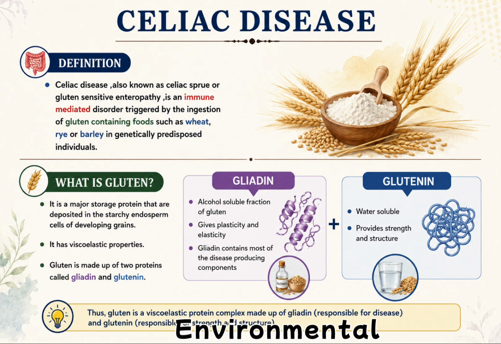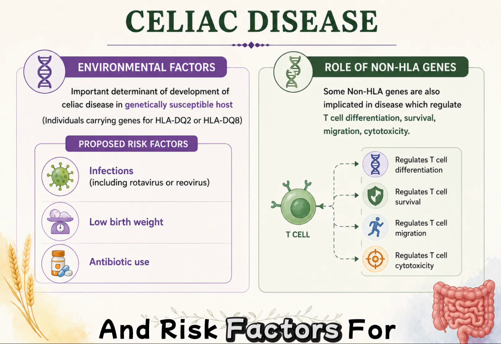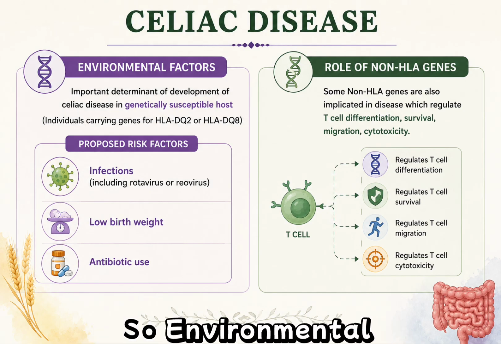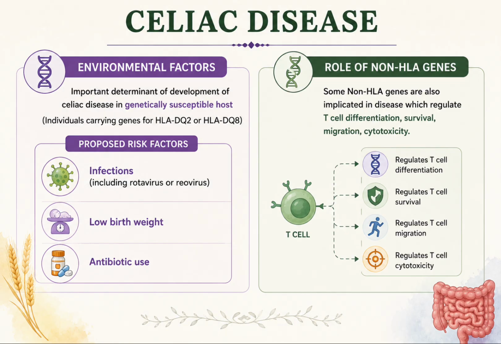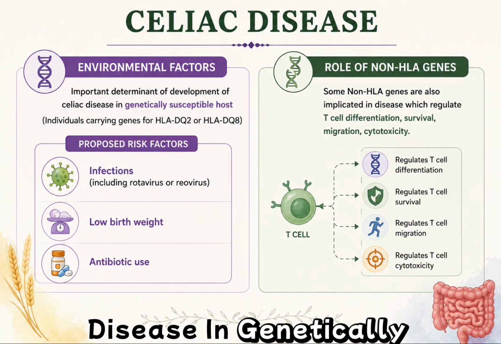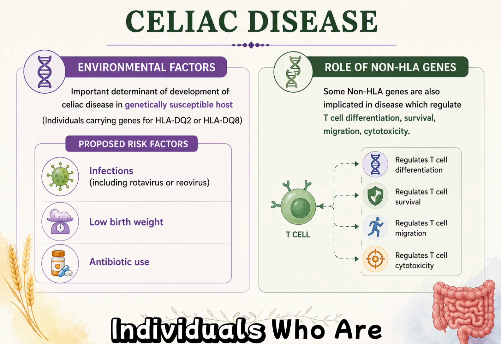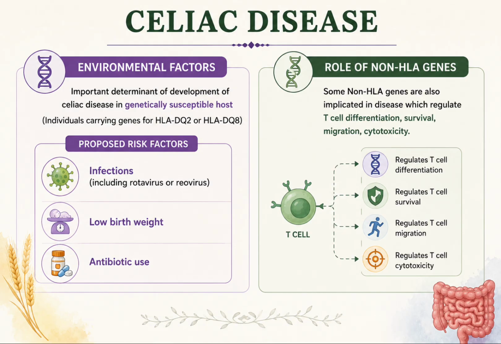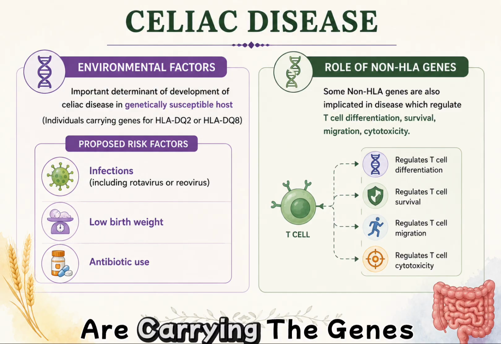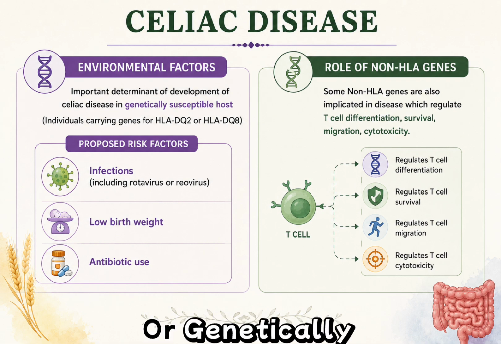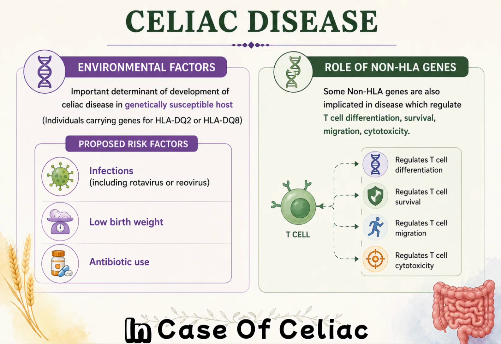Next, we will understand the environmental factors and risk factors for celiac disease. Environmental factors are important determinants in the development of celiac disease in genetically susceptible hosts. Then, who are these genetically susceptible hosts? Those are the individuals carrying the genes for HLA-DQ2 or HLA-DQ8. Individuals carrying the genes for HLA-DQ2 or HLA-DQ8 are genetically susceptible individuals in case of celiac disease.